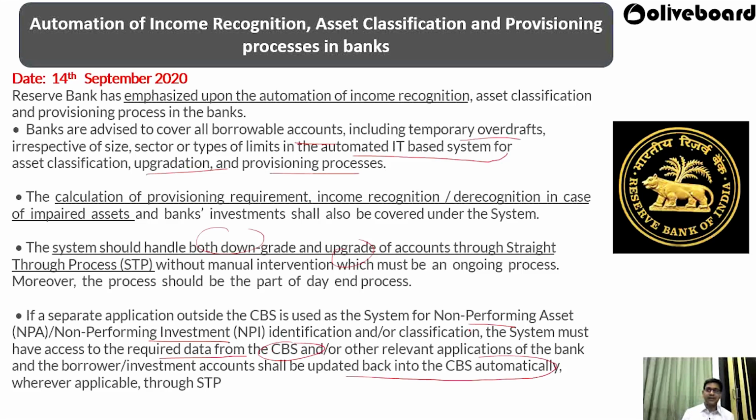So all the data has to be stored digitally so that it can be used in the process of automation for income recognition and asset classification. RBI wants to make this whole process automated by putting all the data in the bank into an automatic CBS channel, from where the CBS can automatically upgrade the data, and everything has to be updated in the CBS automatically wherever applicable through STP.